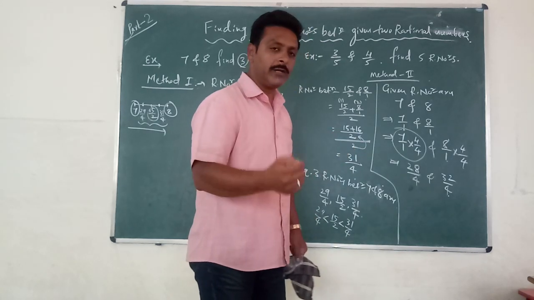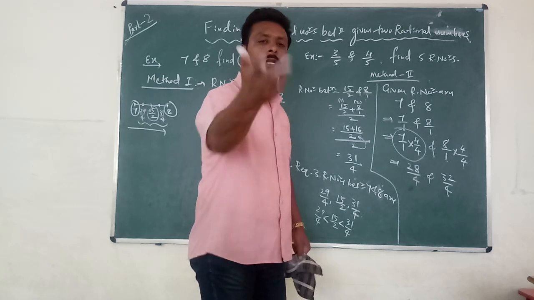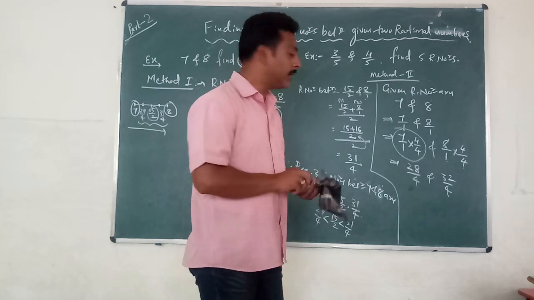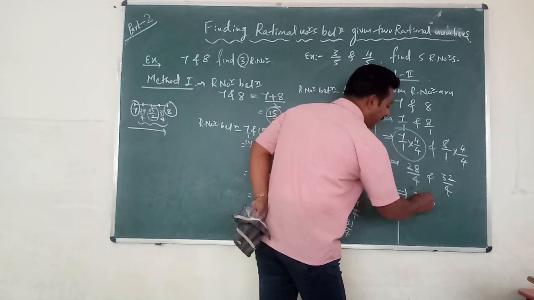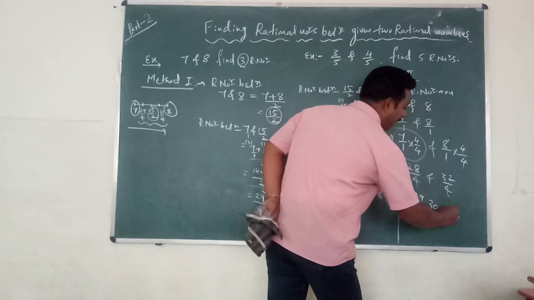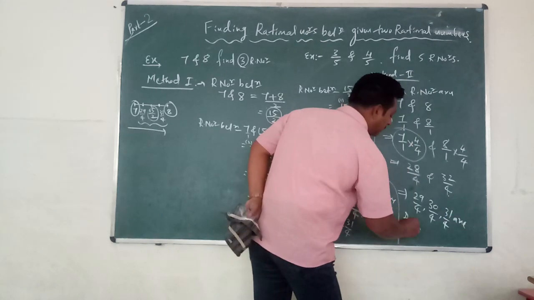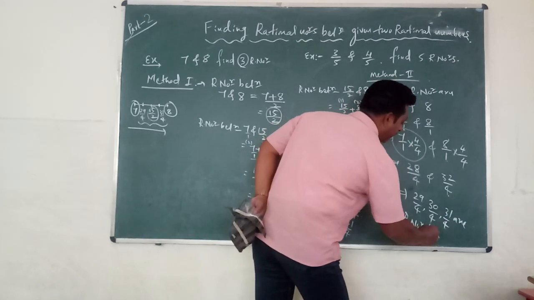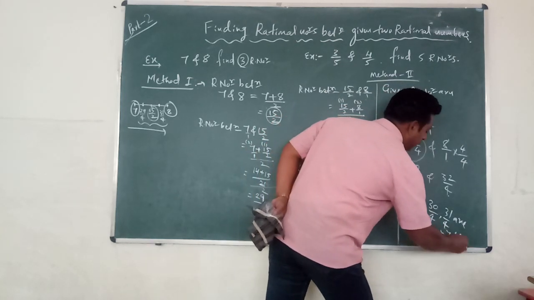After 28, what will you get? 29 by 4, 30 by 4, 31 by 4. These are the 3 numbers between the given 2 rational numbers. This implies 29 by 4, 30 by 4, and 31 by 4 are the rational numbers between 7 and 8.